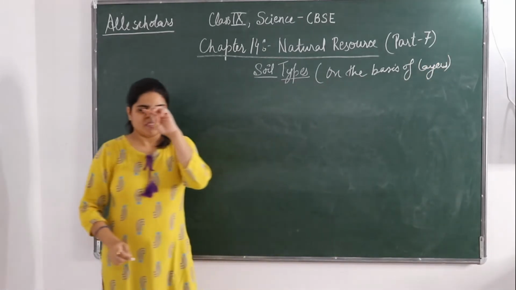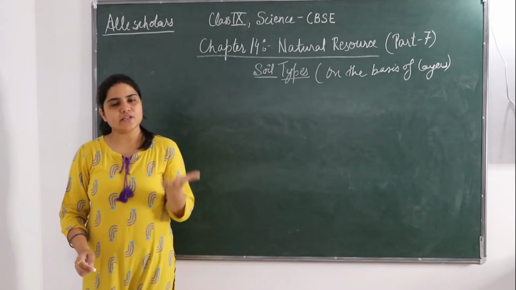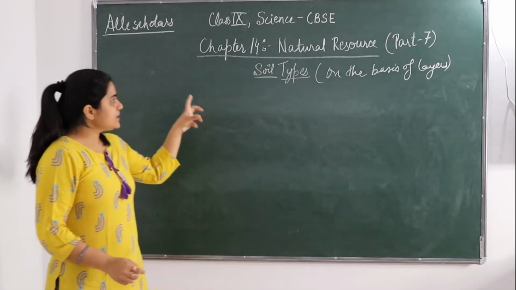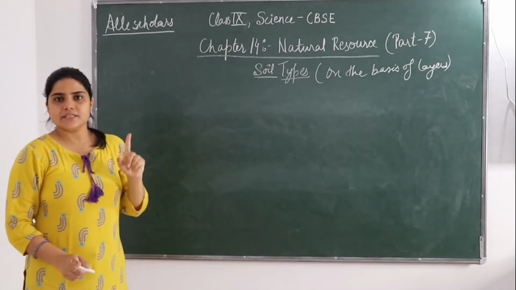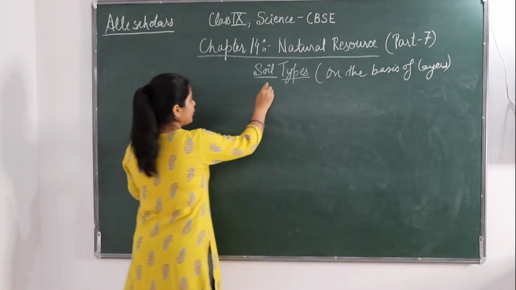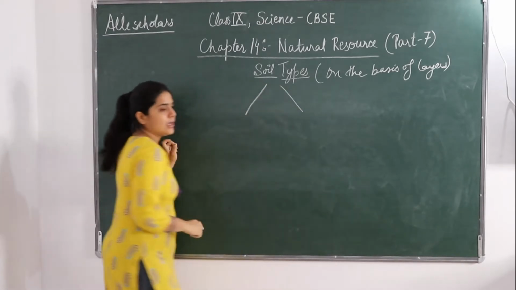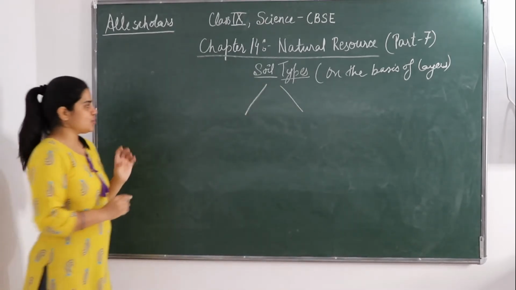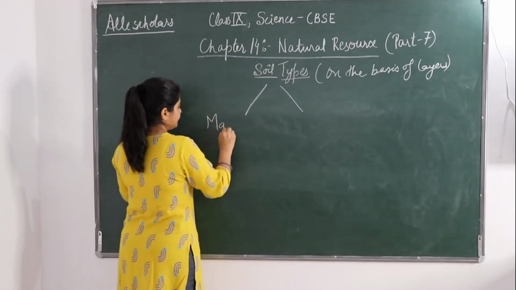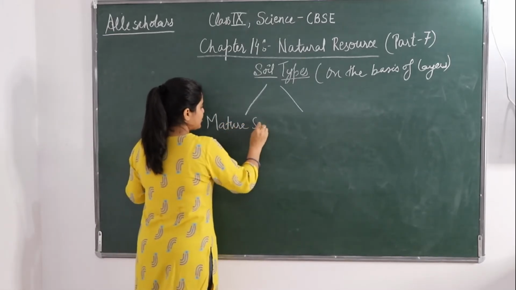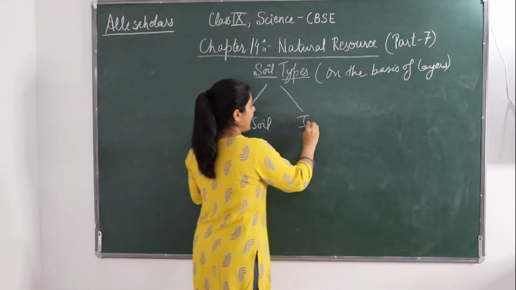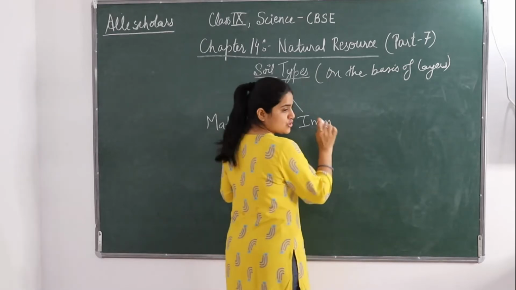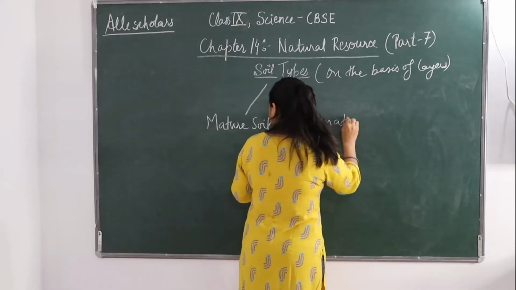Okay, so we will be discussing varieties of soil also, but this soil type is on the basis of layers. It is of 2 types: one is the mature soil and the other one is the immature soil.